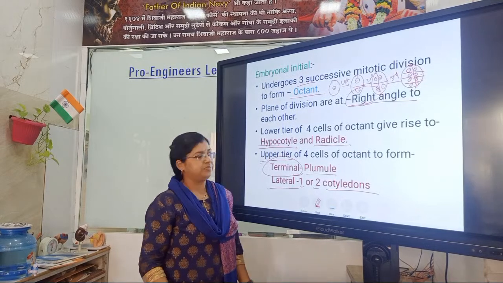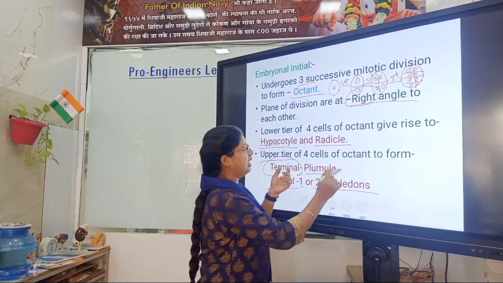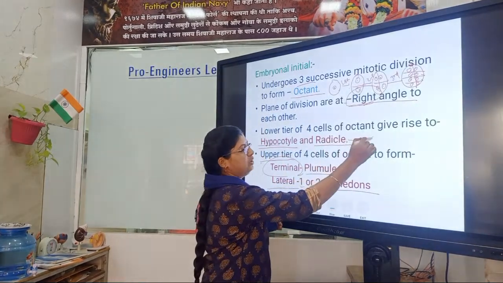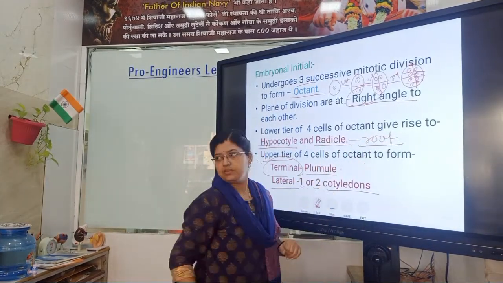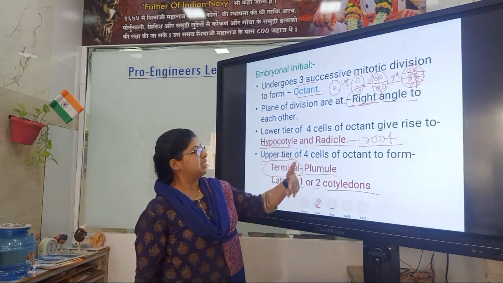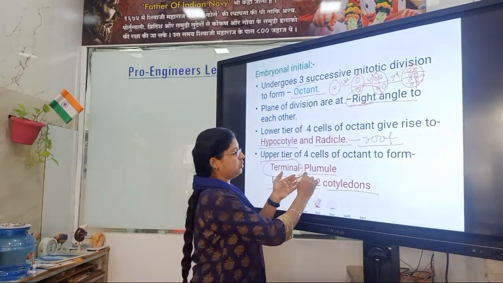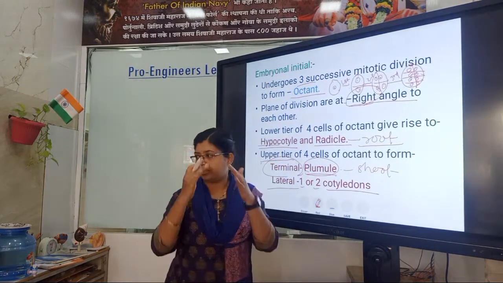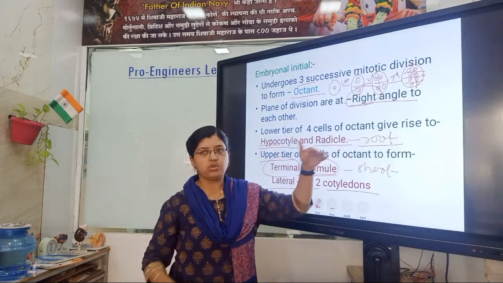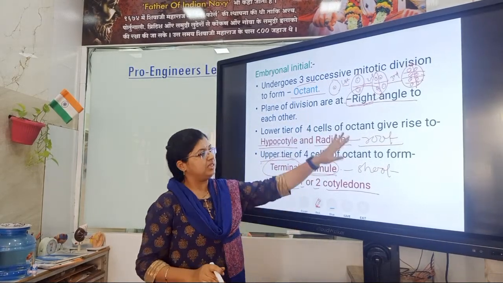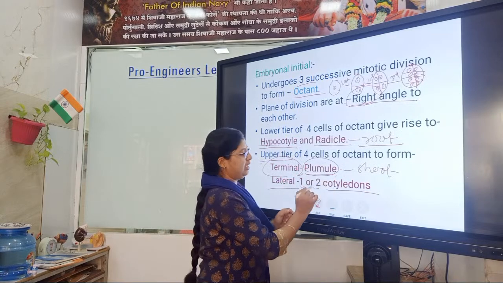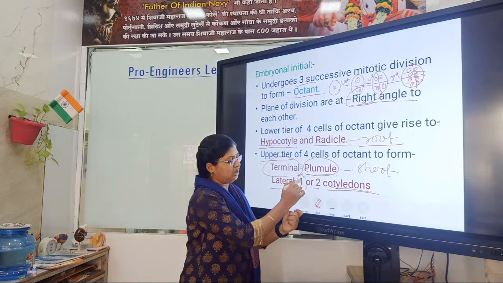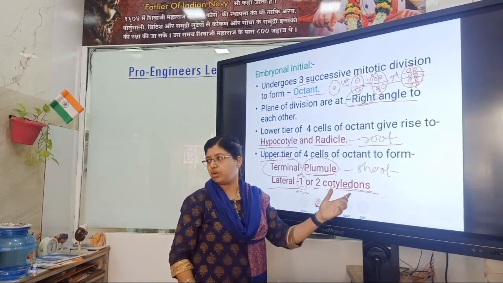The lower side of the octant gives rise to the root, and the upper cells of the octant give rise to the plumule, that is the shoot of the plant. And this occurs in 1 or 2 cotyledons, that is monocot or dicot.